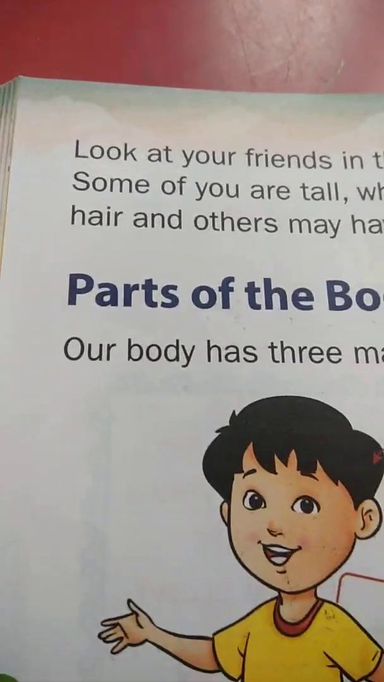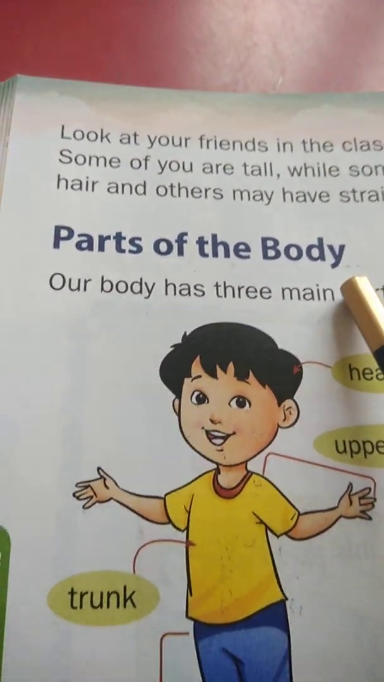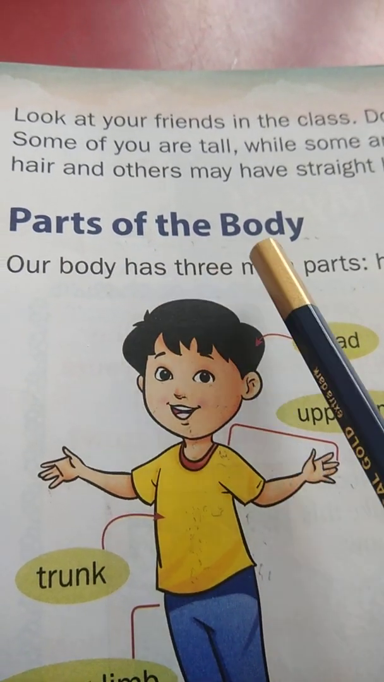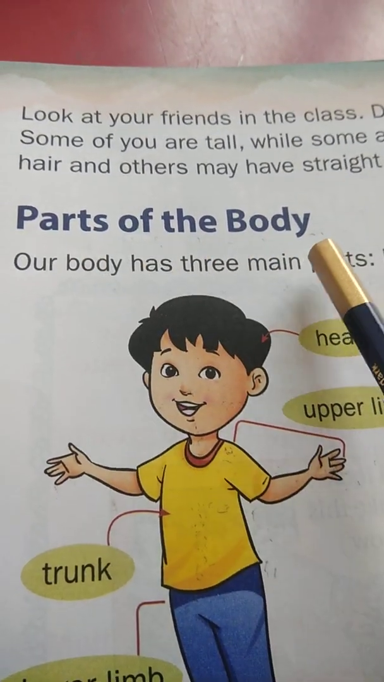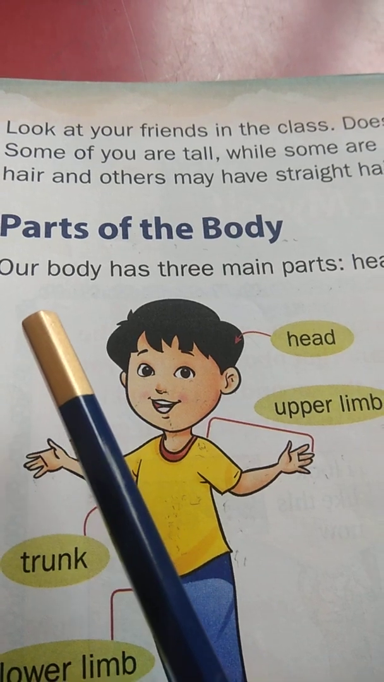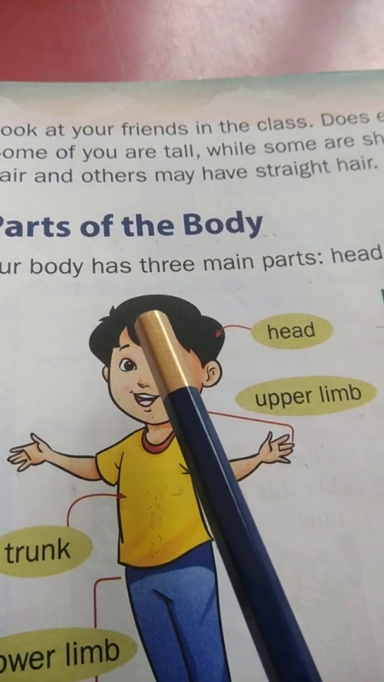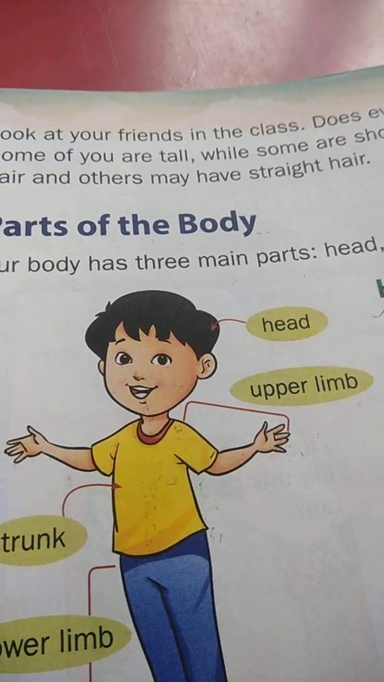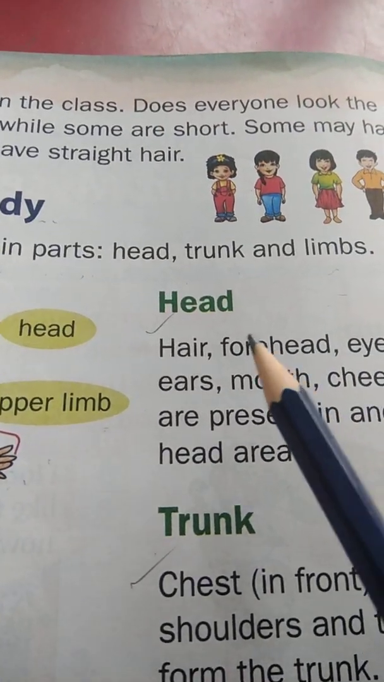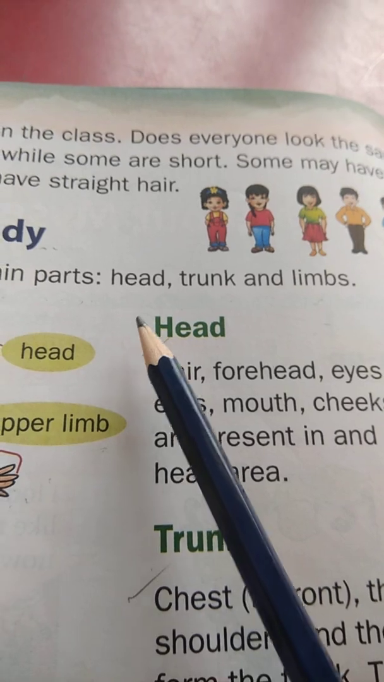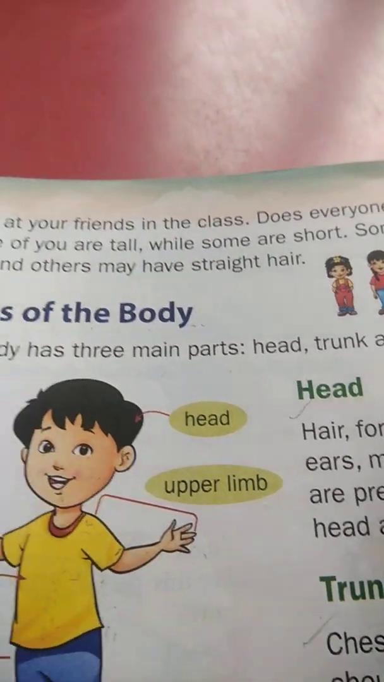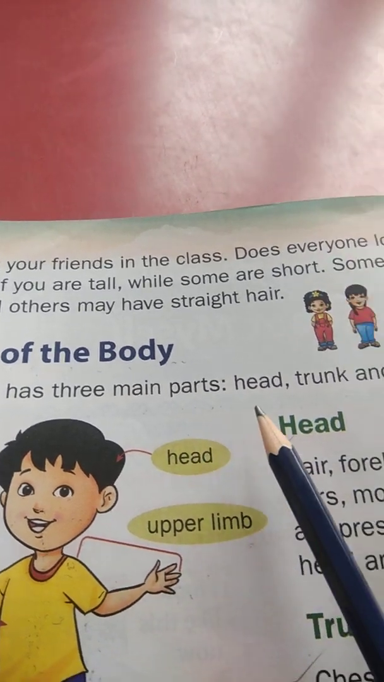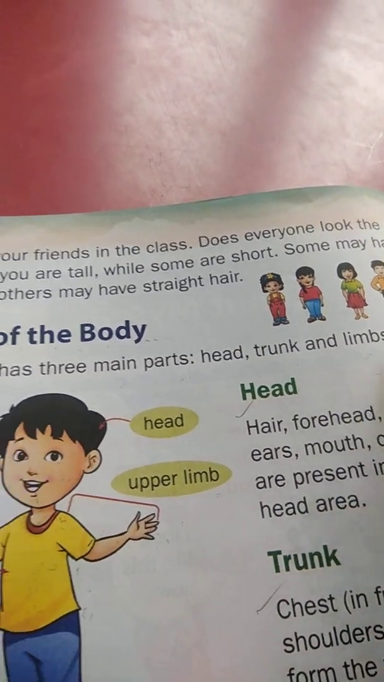Now, parts of the body. Look, children, our body has three main parts. What are they? Head, trunk, and limbs.